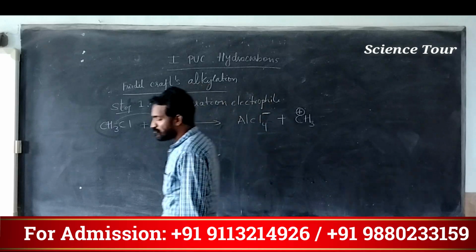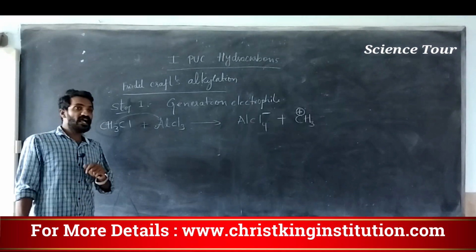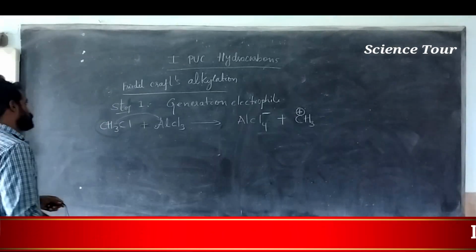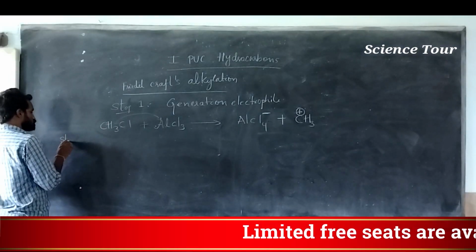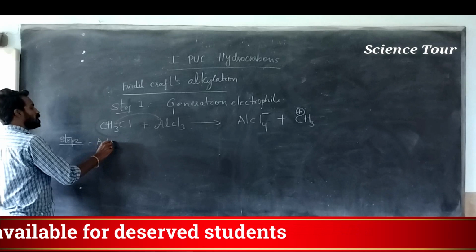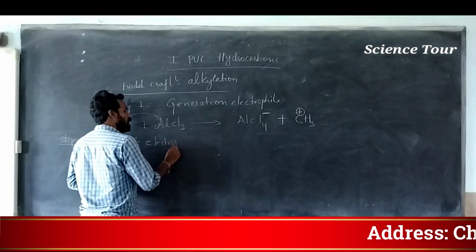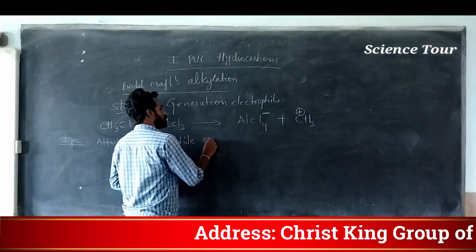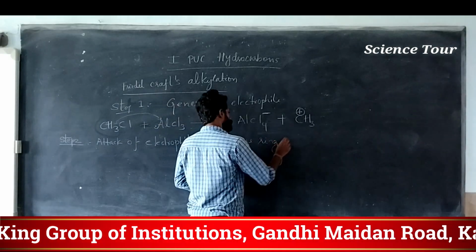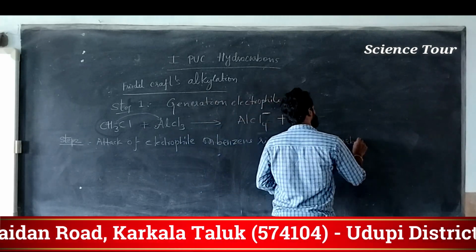Okay. Now, the second step is the same as what we discussed in the earlier case. Step 2: attack of electrophile on benzene ring, and it produces carbocation.